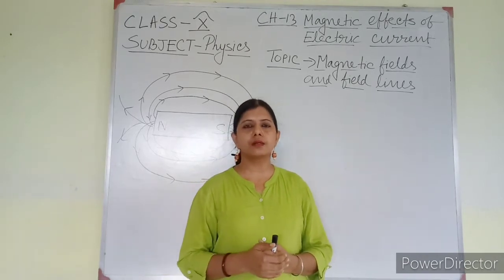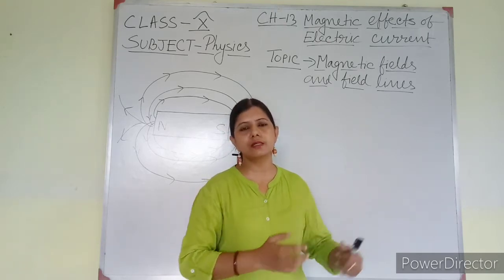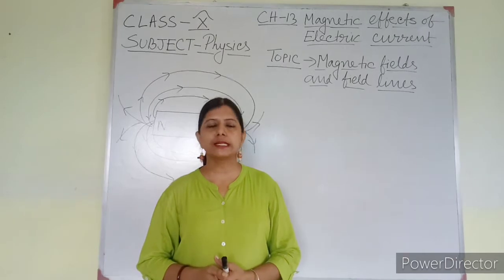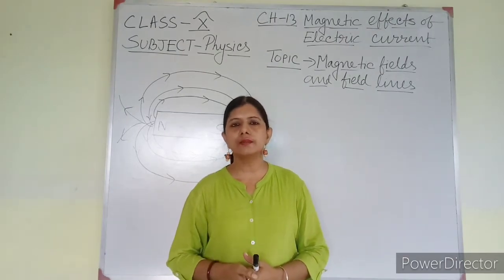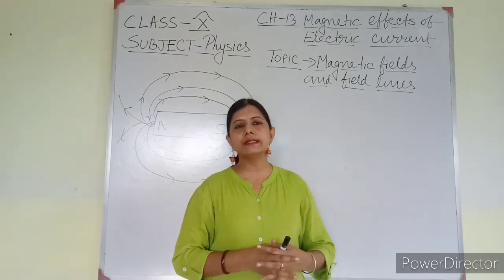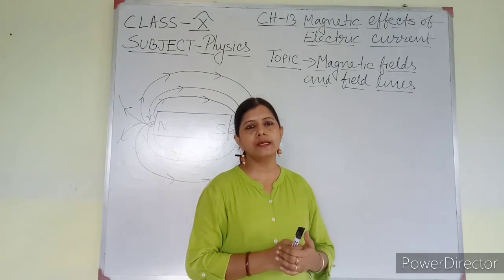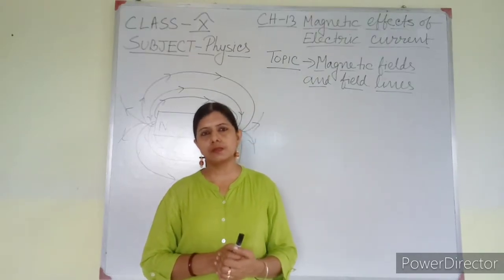What he observed was that the needle of the compass deflected as it was kept near the copper wire through which electric current was flowing. The deflection in the magnetic compass proves that the copper wire also has some magnetic property, then only the deflection is possible.